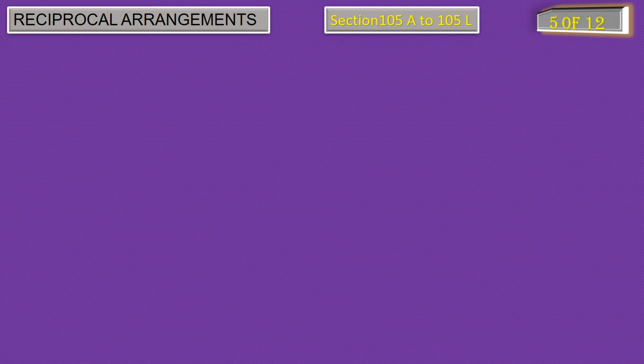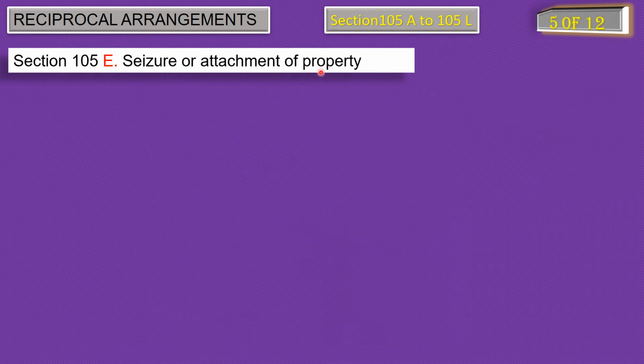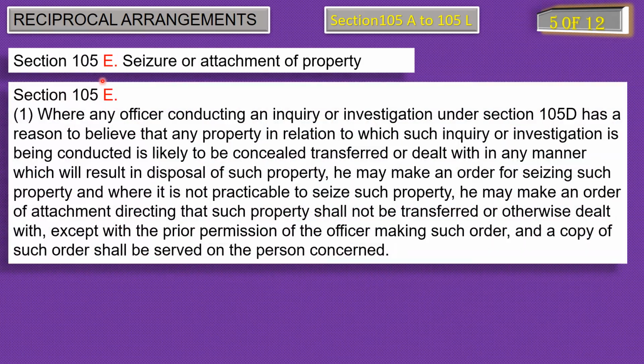Fifth point of reciprocal arrangement is seizure or attachment of property as per the provision of section 105E. Subsection 1 of section 105E says, where any officer conducting an inquiry or investigation under section 105D has reason to believe that any property in relation to which such inquiry or investigation is being conducted is likely to be concealed, transferred, or dealt with in any manner which will result in disposal of such property, he may make an order for seizing such property.